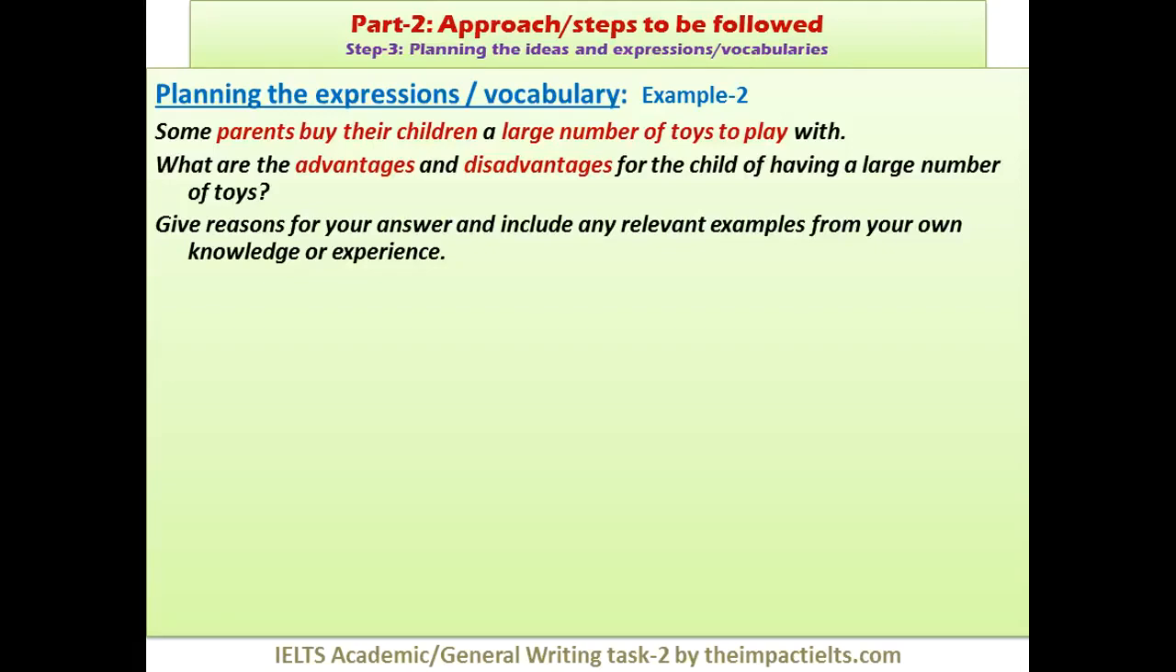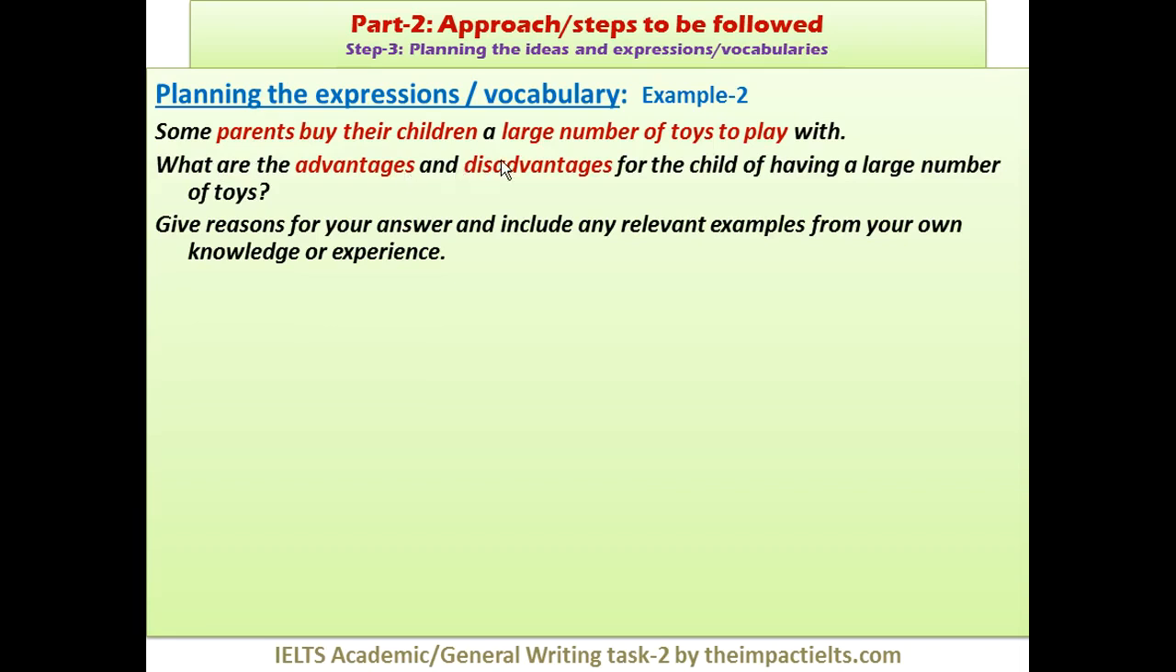Hello again, and in this video I'm going to talk about how to plan the expressions or collocations while planning. You have already seen this question because I have planned it in earlier videos, but still I'm going to read it.